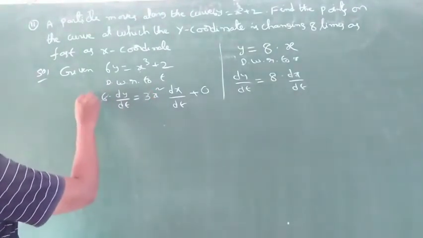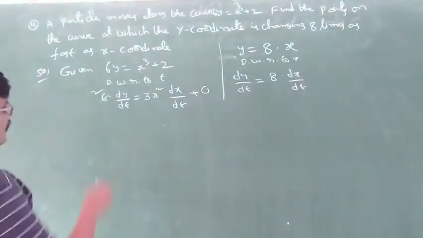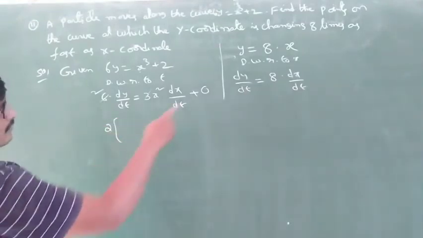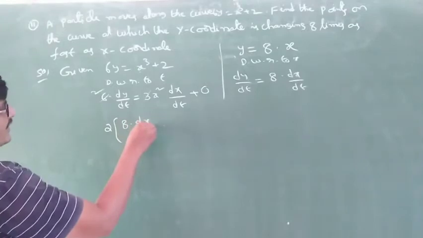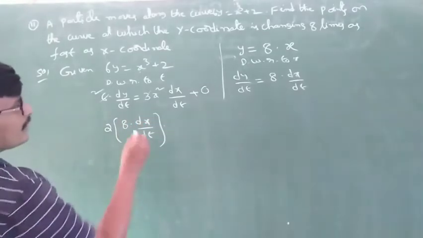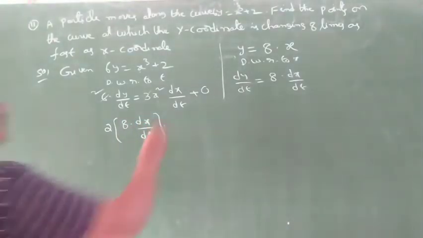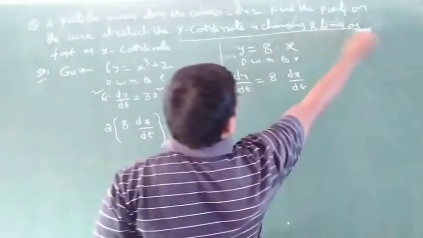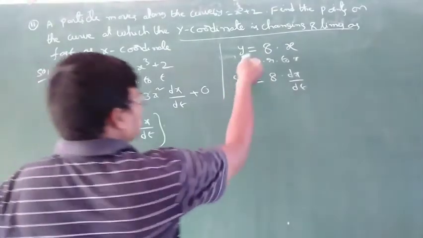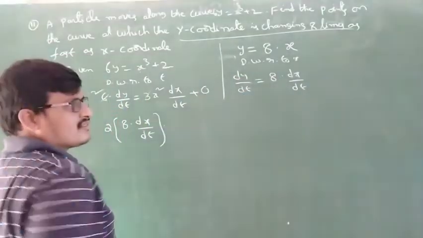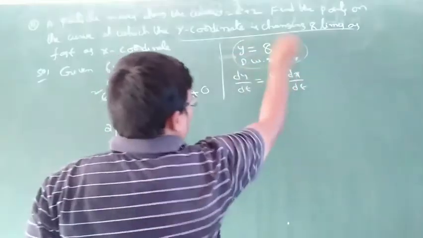3 ones are 3, 3 twos are 6. So dy by dt is equal to 8 into dx by dt. This is the coordinate changing 8 times as fast. Changing means the y coordinate is changing, which is nothing but dy by dt, direct.